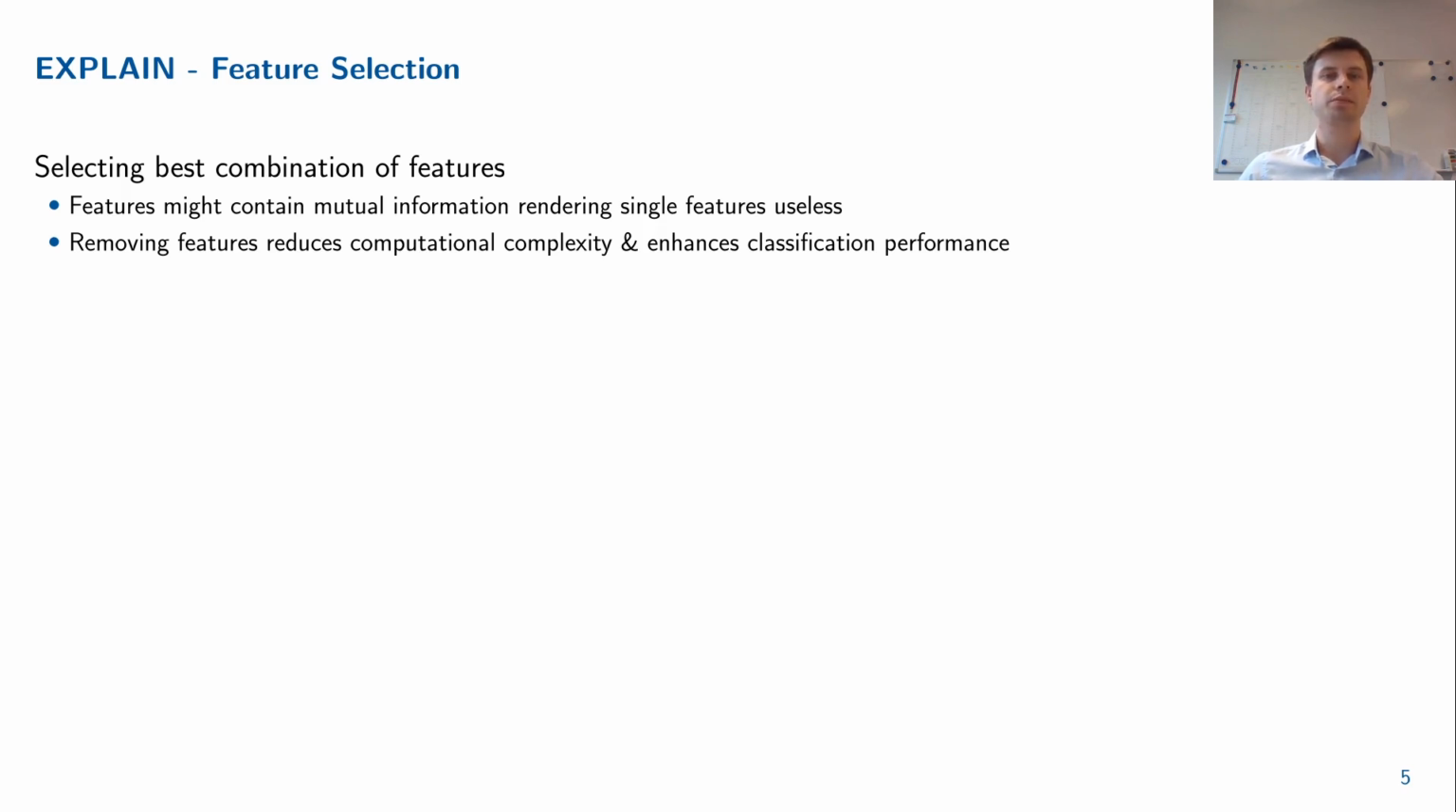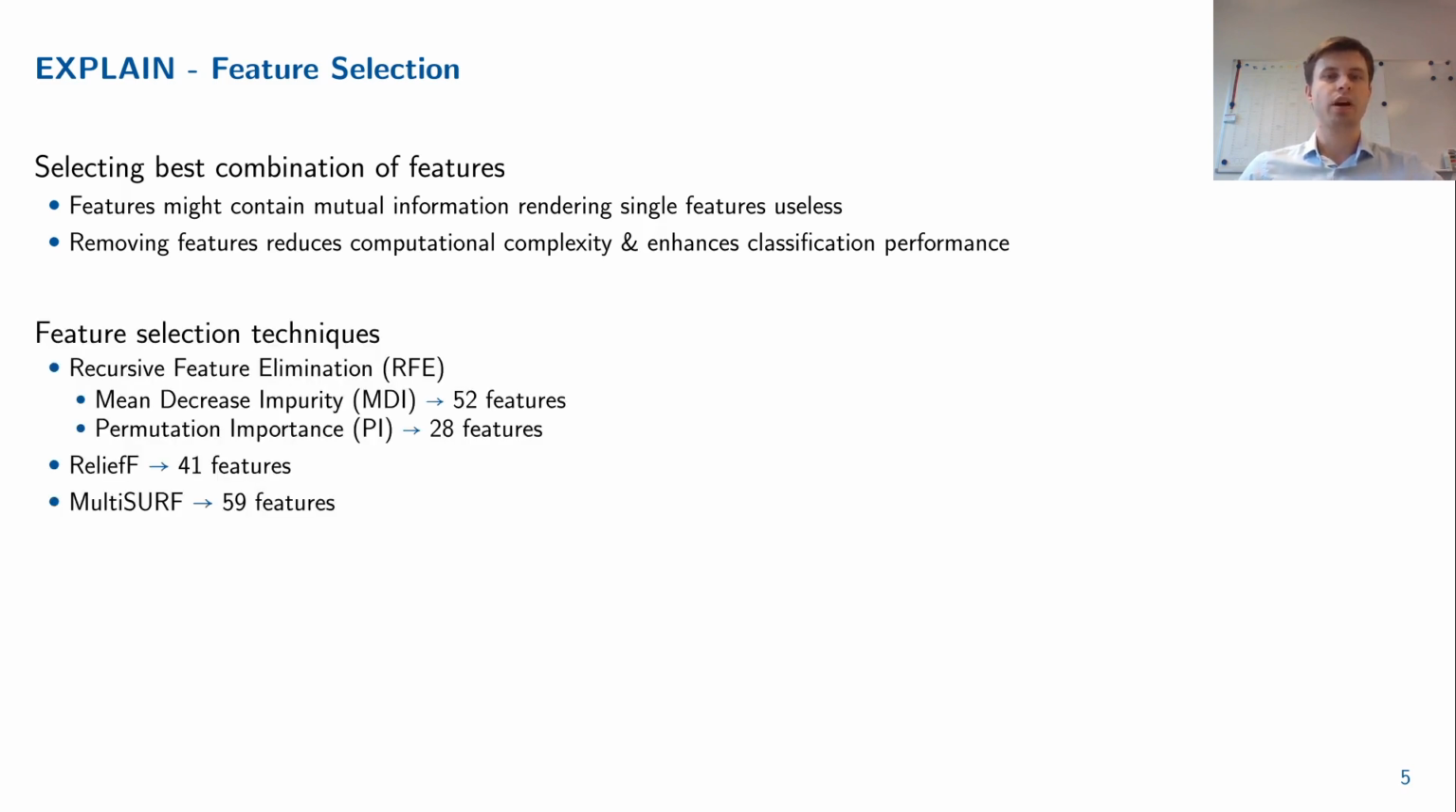For performing the complex process of feature selection, a multitude of different filtering and ranking techniques have been suggested in the past. We derive in total 4 different feature sets. First, we use recursive feature elimination with either mean decrease in impurity or permutation importance as feature ranking methods. And second, we use the 2 relief-based algorithms, ReliefF and Multisolve, for feature selection.